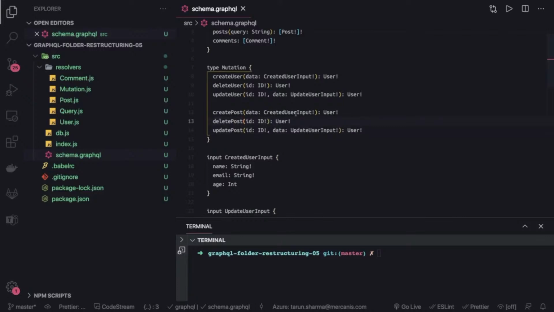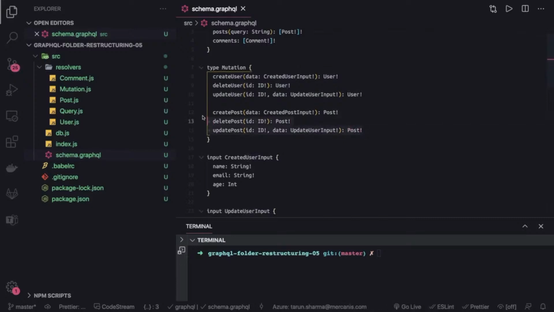The input will be the create post input, and it is going to return a post. So post is a type we already have. Delete post is also going to return the post which we have deleted, and update post will also return the post.